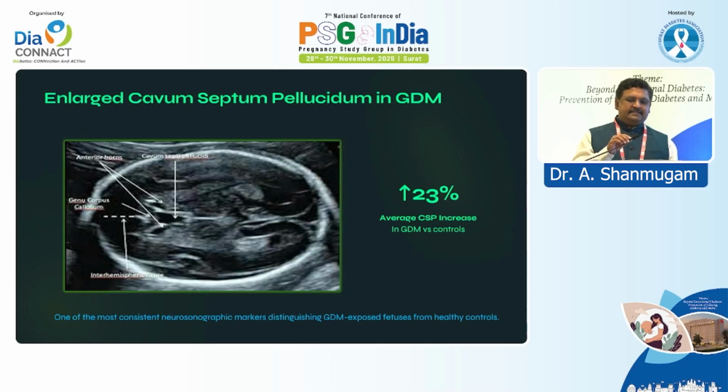An enlarged cavum septum pellucidum is quite common in GDM. Almost 23% of mothers will have an enlarged cavum septum pellucidum. This is a cavum septum pellucidum here. It is one of the most consistent neurogenic markers. Once we bring down the sugar, definitely the gap will go down, the enlargement will go down. It not only helps us assess whether the fetal brain has been affected, but also whether it is improving with the treatment.